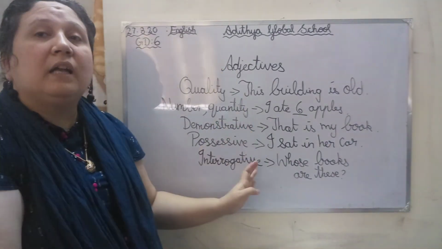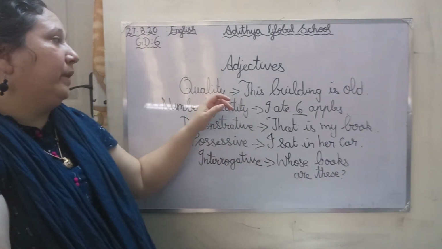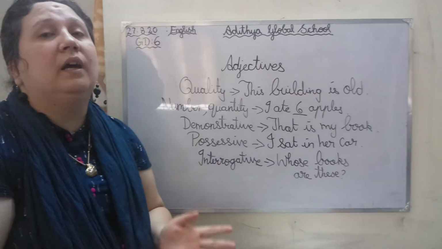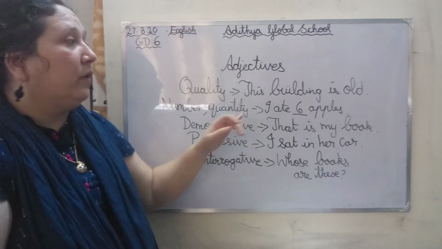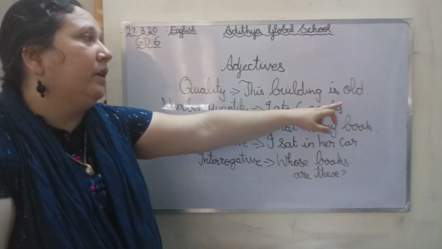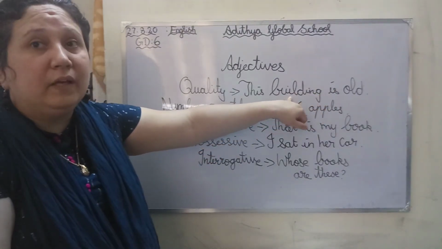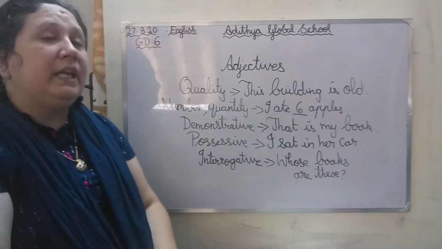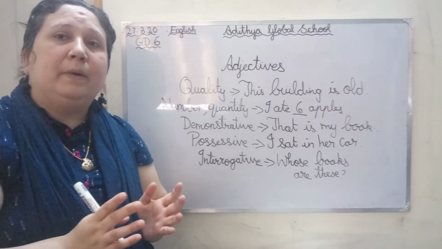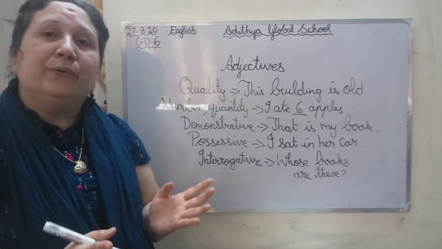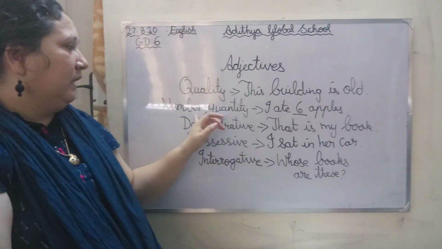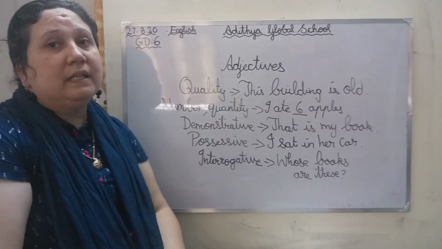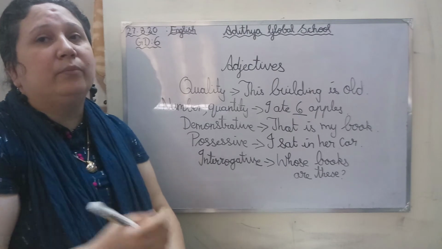So these are our types of adjectives. First we see quality, which gives a quality for that person, place or thing. For example, this building is old. We are talking about the quality of the building. The second one is adjective of number and quantity. It gives the exact number, like few, many, some. All that comes under number and quantity. It tells us how much we have.